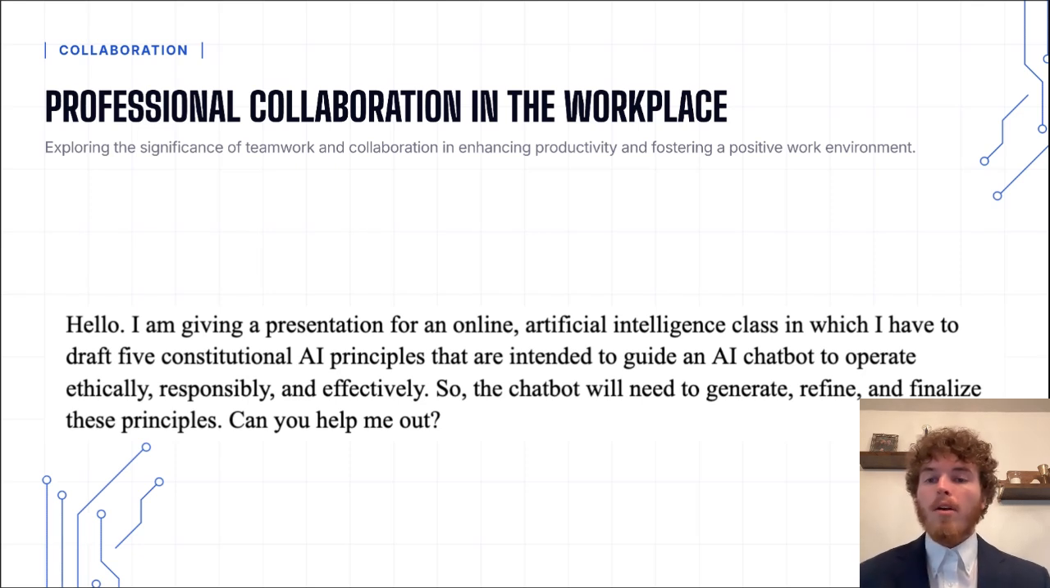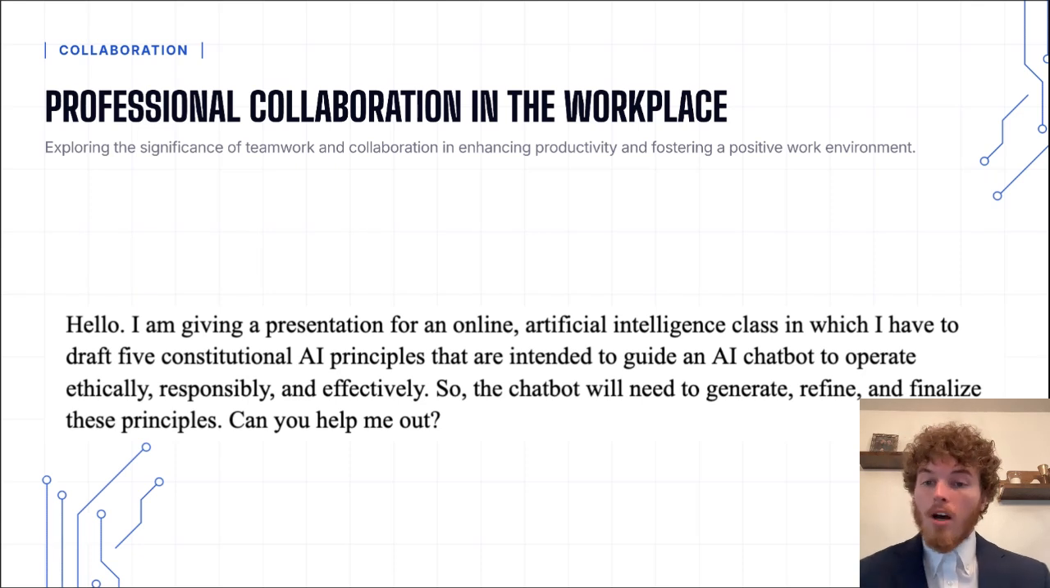Hello, I am giving a presentation for an online artificial intelligence class in which I have to draft 5 constitutional AI principles that are intended to guide an AI chatbot to operate ethically, responsibly, and effectively. Now, the chatbot that we used for this was called Macro. I've never used Macro, it's brand new to me, and it was very easy to use. And so we plugged this exact prompt into the website, to the chatbot, and this is what it came up with. The following slides are the principles that it views as the most important.